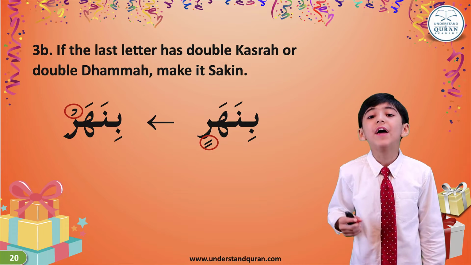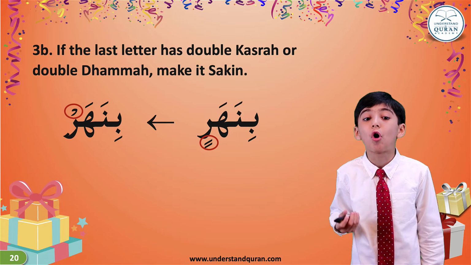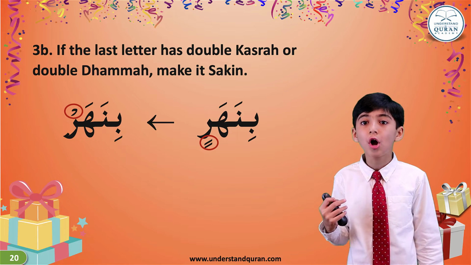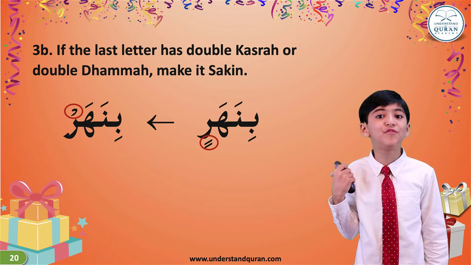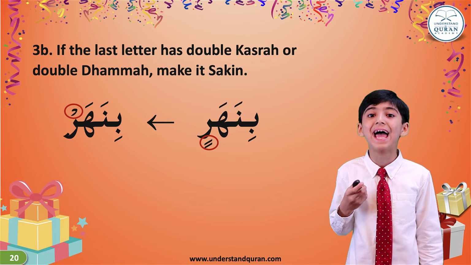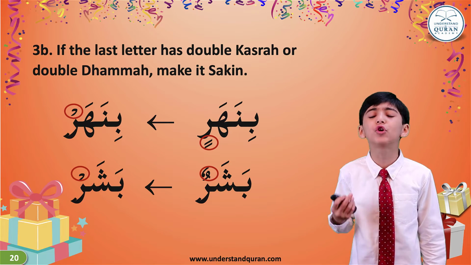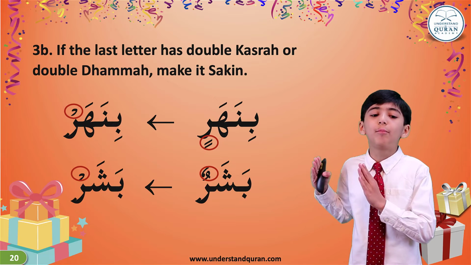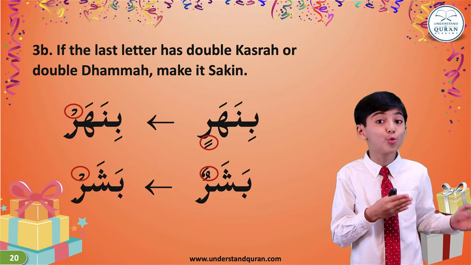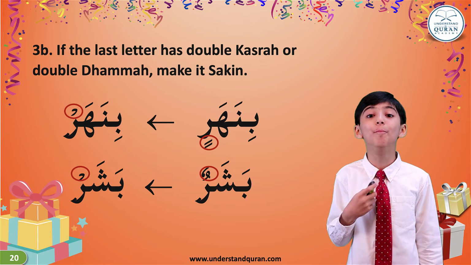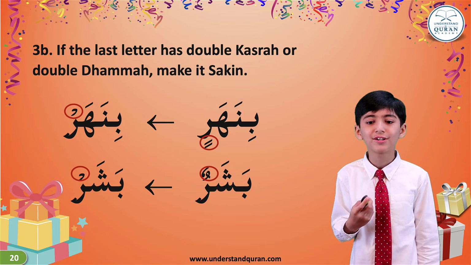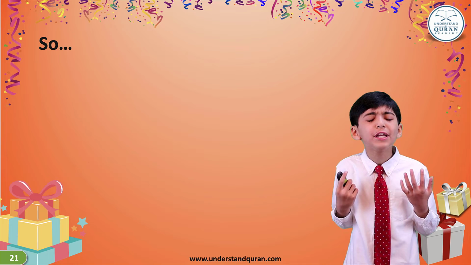And remember that in the first example, the ra was thin because it had double kasra. But then if we stop at it, we make it thick because there's ha with fatha before it. Binahar. And also for double dhamma, if it has double dhamma, then we change it into sukun if we want to stop. Basharun will turn into bashar. Bashar. So it's very easy.